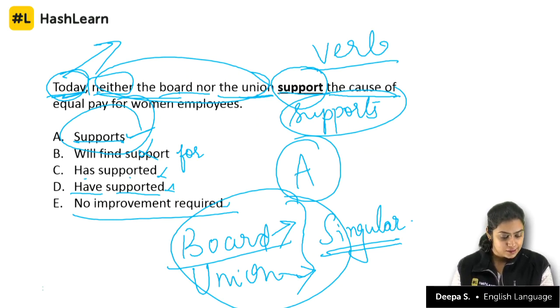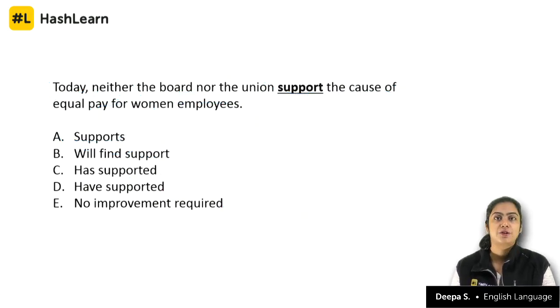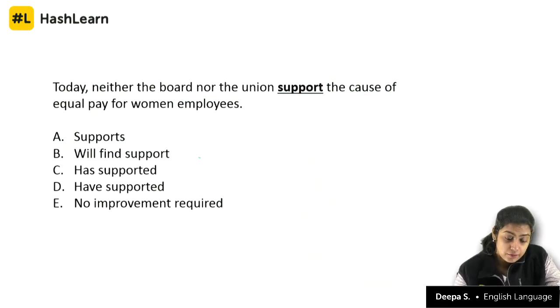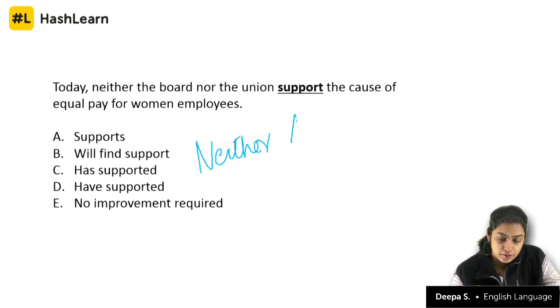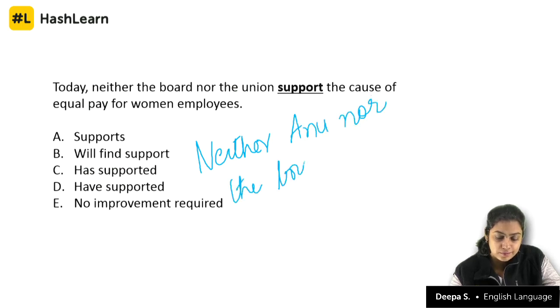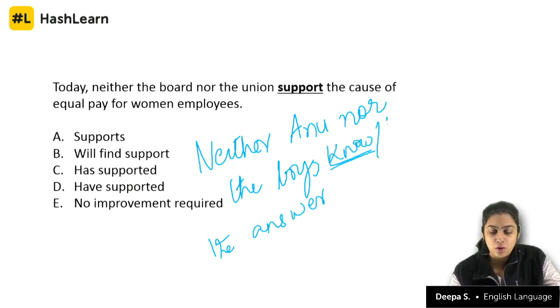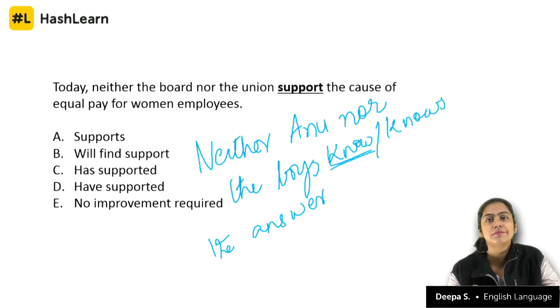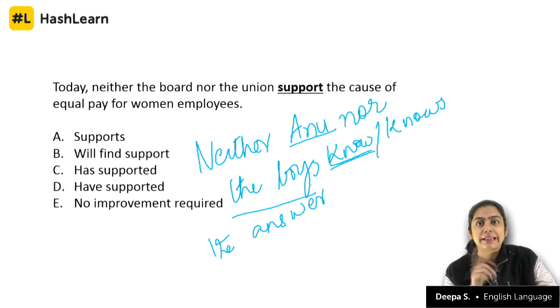Okay, now let's look at neither nor, either or, and the subject verb agreement that is appropriate for this. When you have neither Anu nor the boys, and then there is a verb, I leave it as such, the answer. Is it no or knows? Anu is singular, but the boys, that is plural.